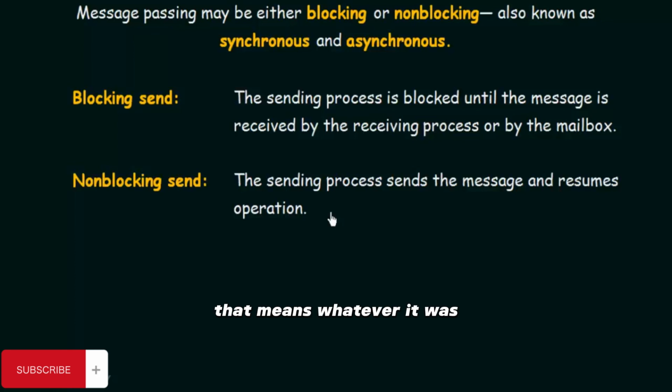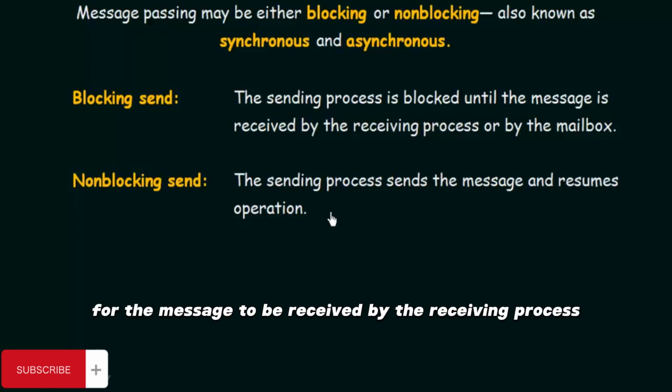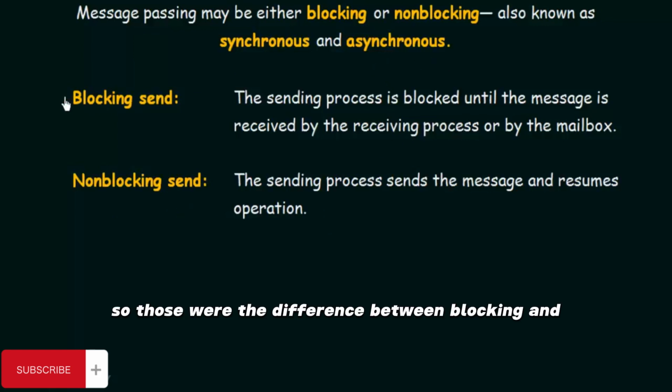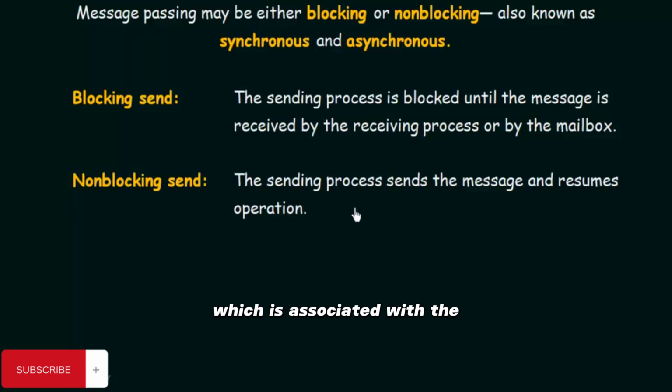That means it can continue whatever it was doing once the message has been sent, and it does not have to wait for the message to be received by the receiving process or by the mailbox. That is what we mean by non-blocking send. This non-blocking send is of the asynchronous type. Those were the differences between blocking and non-blocking send, which are associated with the send primitive.